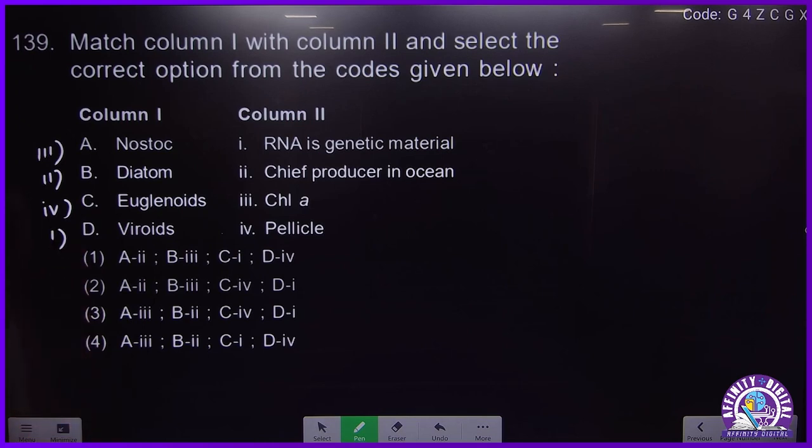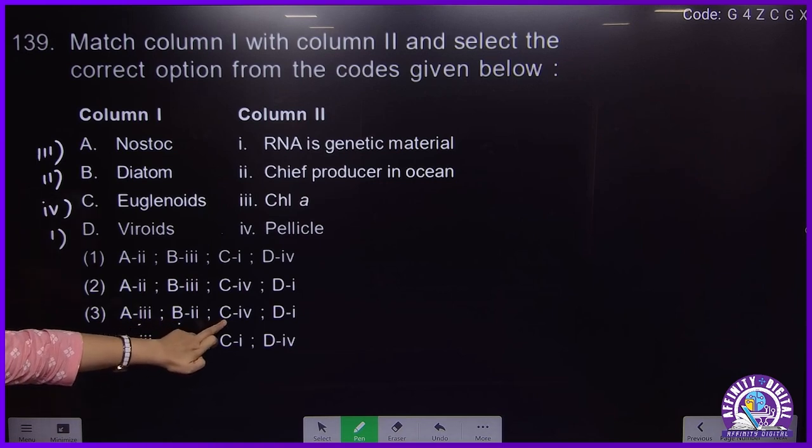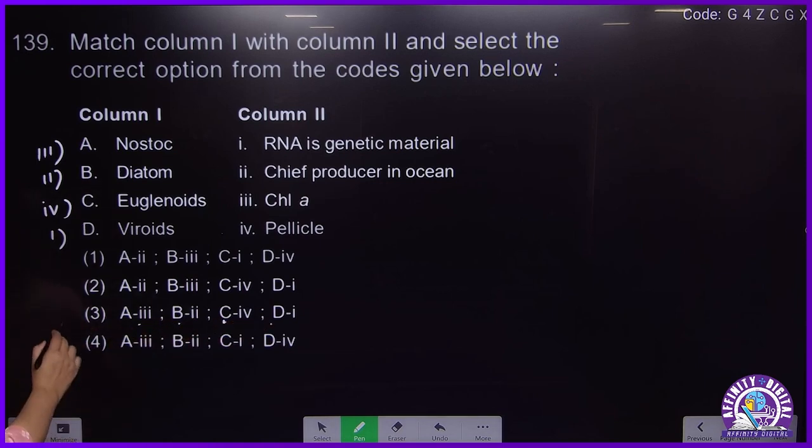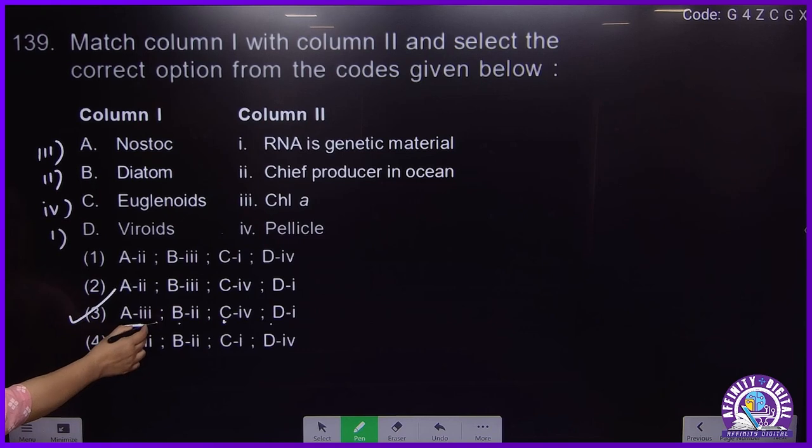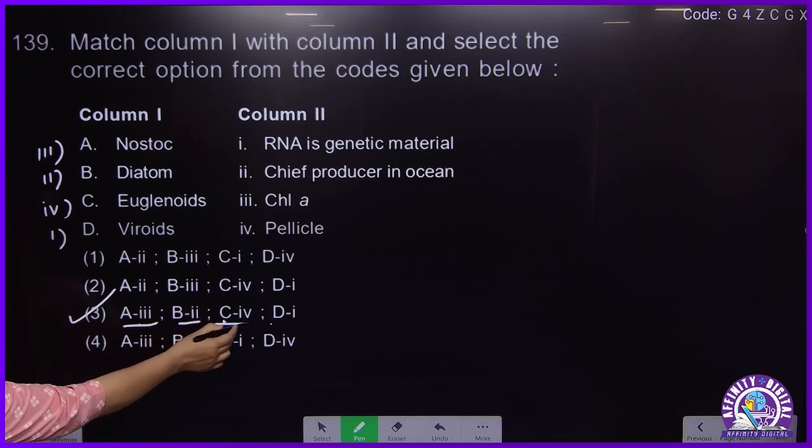So A is 3, B is 2, Euglenoid C is 4, Viroid D is 1. A is 3, B is 2, C is 4, D is 1.